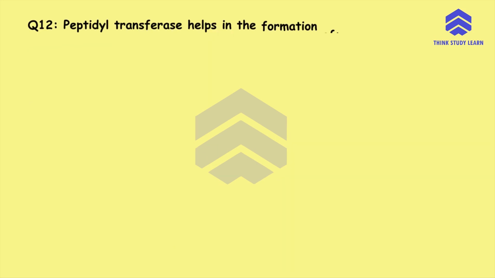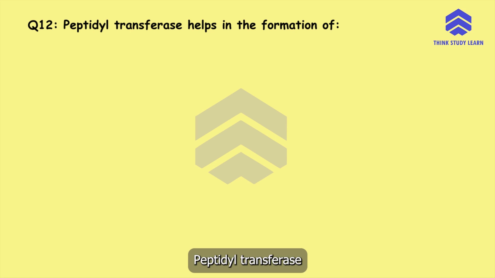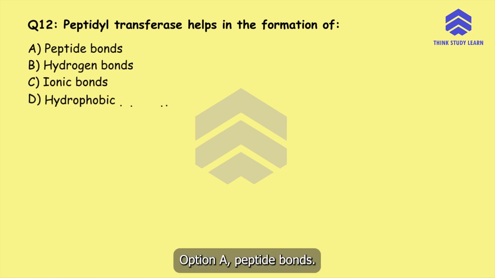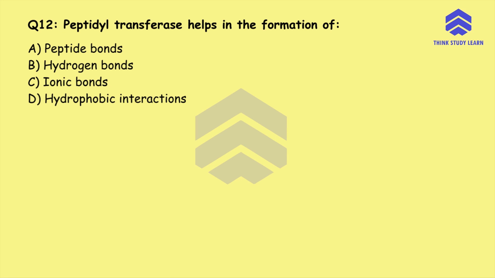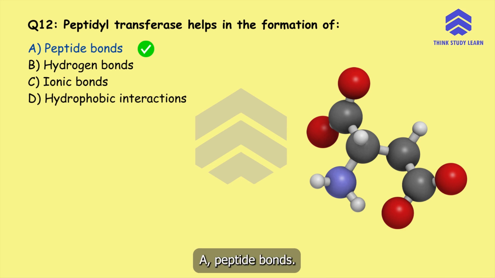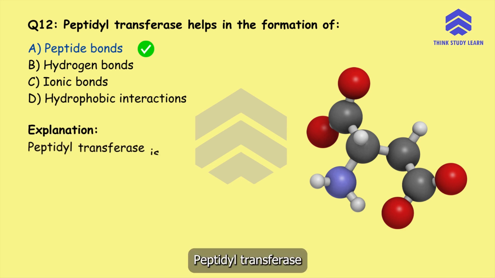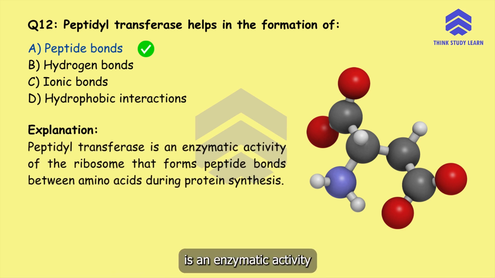Question number 12. Peptidyl transferase helps in the formation of option A, peptide bonds, option B, hydrogen bonds, option C, ionic bonds, or option D, hydrophobic interactions. The correct answer is option A, peptide bonds. Peptidyl transferase is an enzymatic activity of the ribosome that forms peptide bonds between amino acids during protein synthesis.